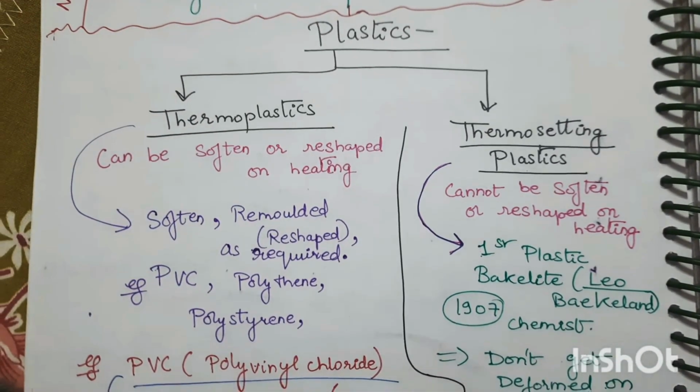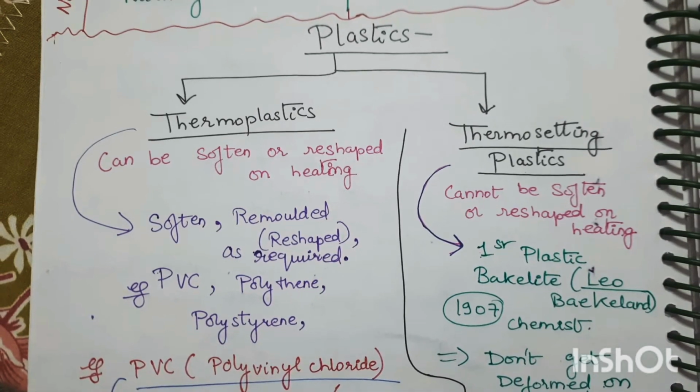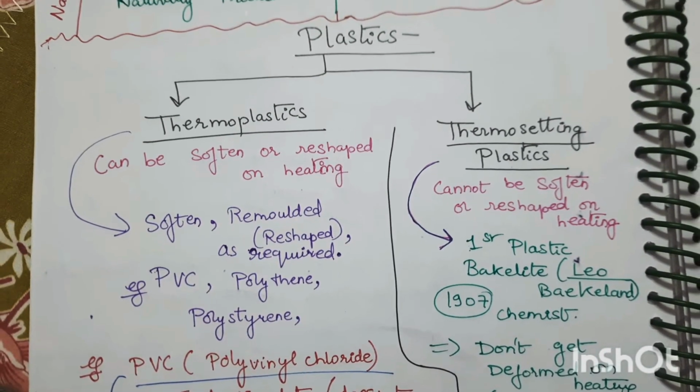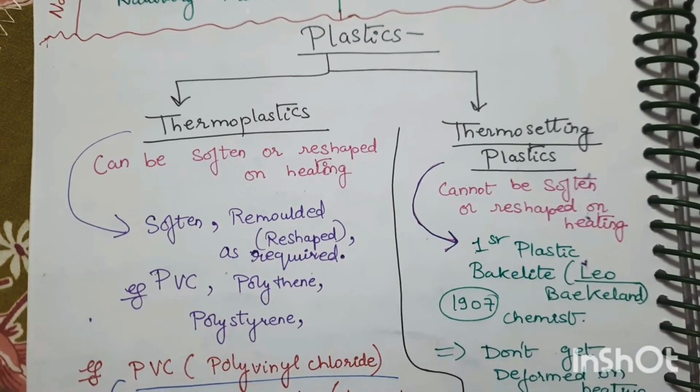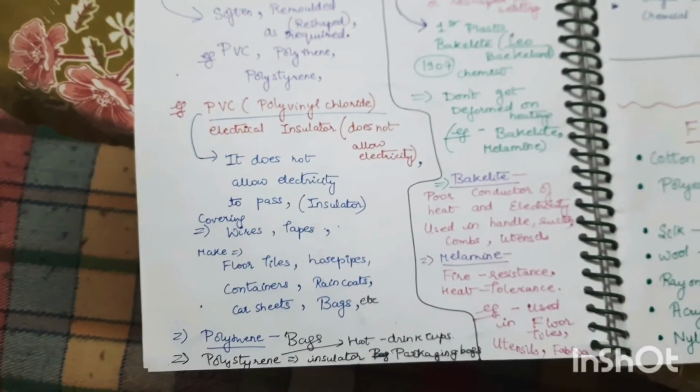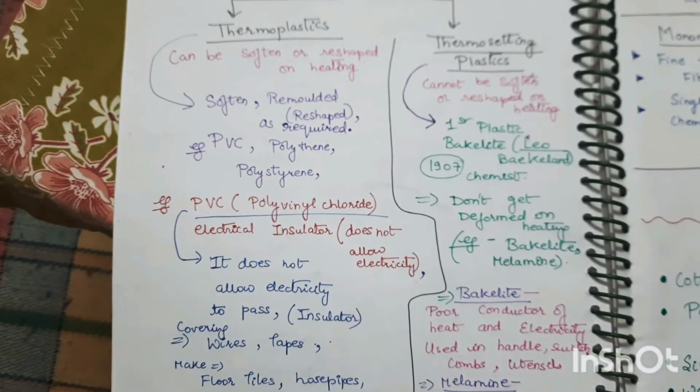They cannot be softened or reshaped on heating. The first, thermoplastic, can be reshaped or softened on heating, while thermosetting cannot. Examples are bakelite and melamine. Now we'll study in detail about the examples of thermoplastics and thermosetting plastics.